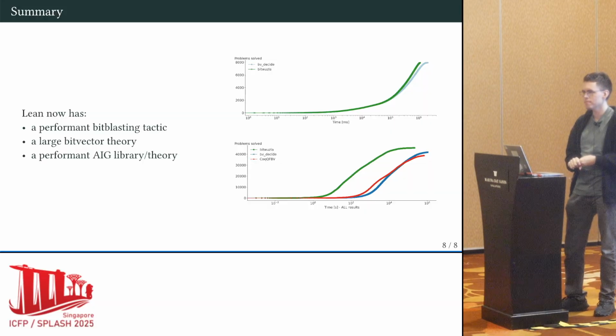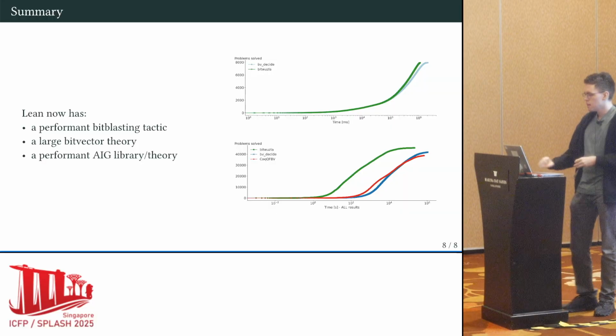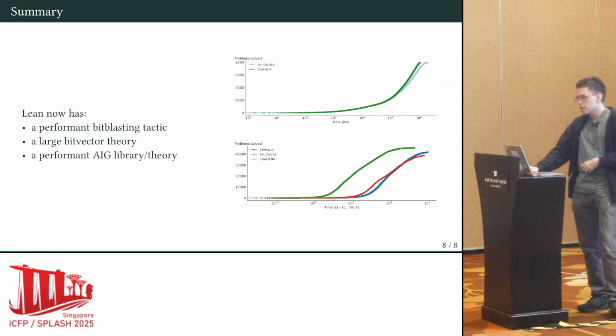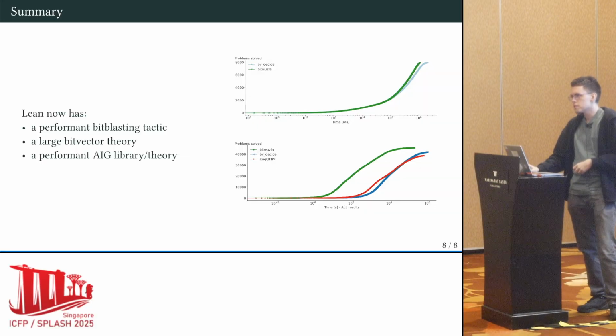Hi, thanks for your talk. I was wondering, since it's so close in performance to Bitwuzla, could you imagine using this as just a general purpose bit vector library for just outside of Lean, just for general problems, or is there something about it that makes it better suited for Lean than for just general purpose applications? You can do that. The question is whether you want to really.